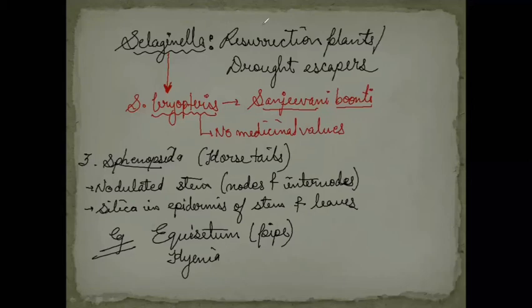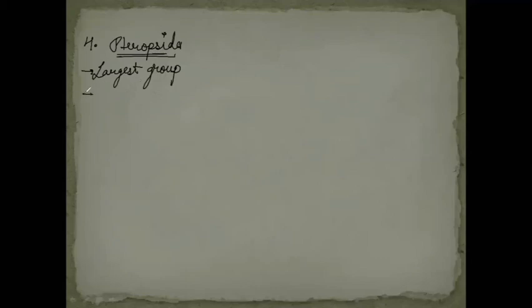The last member of the Pteridophyta we have, number 4, is the Pteropsida. Again, the P is silent. Here, it is the largest group of Pteridophyta. Next point, the plants are megaphyllous. That is, ferns are megaphyllous. The members of Pteropsida, that is ferns, are megaphyllous, meaning they have large leaf structures.